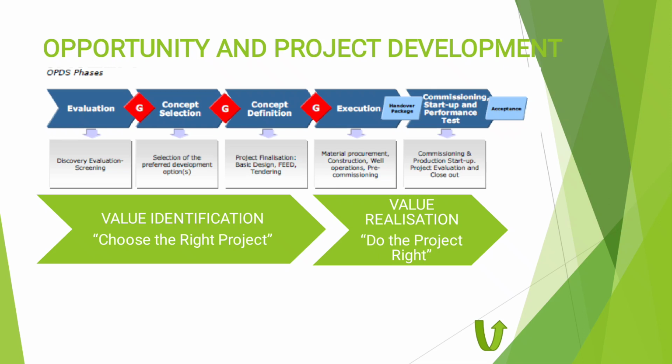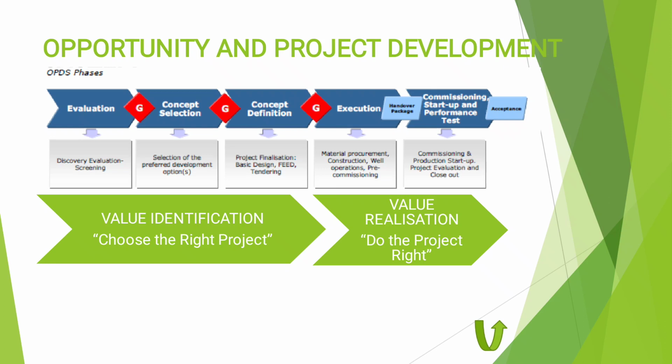Then after we have the EPCI company who does the project, we start the execution. We purchase the material, then welding, construction, installation, commissioning, and then startup, performance test, and then acceptance.